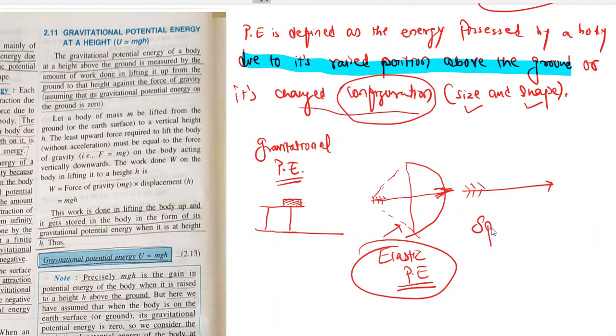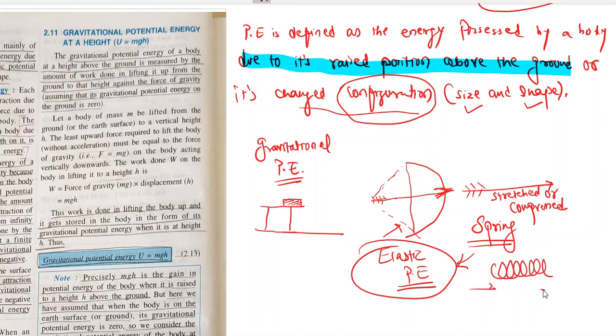Similarly, a spring, if you compress a spring or stretch a spring, a stretched or compressed spring possesses elastic potential energy, right?